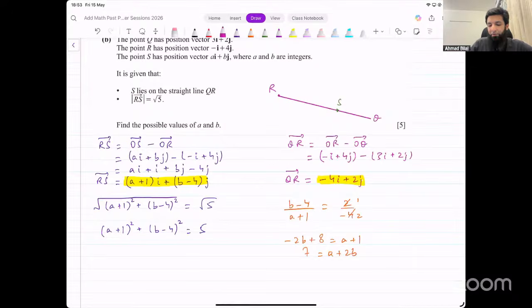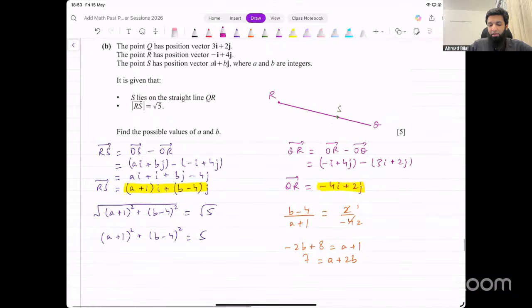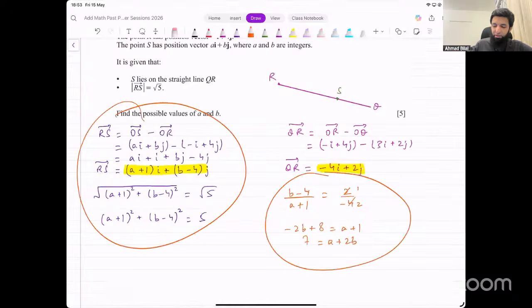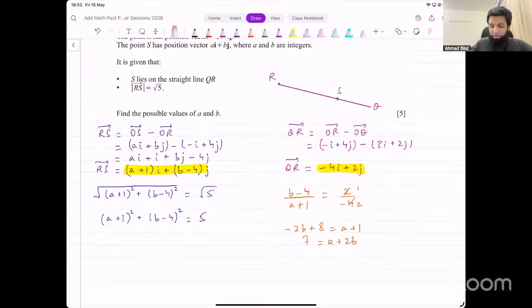The only other possibility would be that you use the idea that parallel vectors have the same ratios of corresponding components. That will be the same amount of working. This you still have to do. This you have to do as well. So there's nothing more efficient that you can do here.